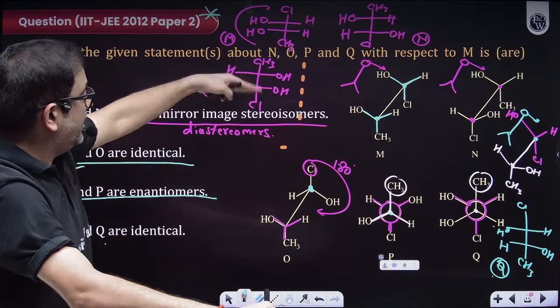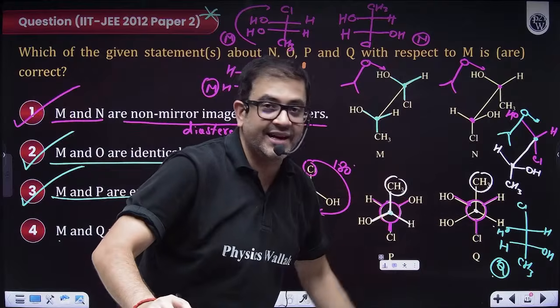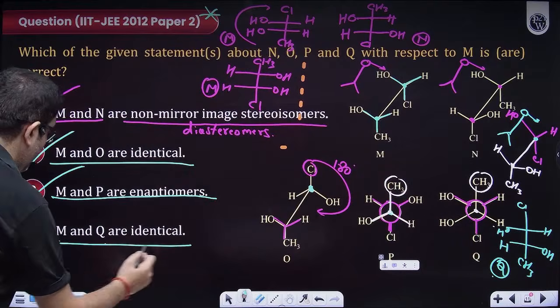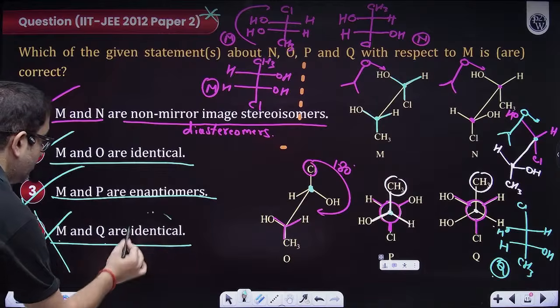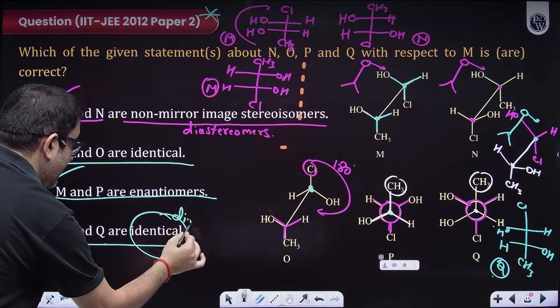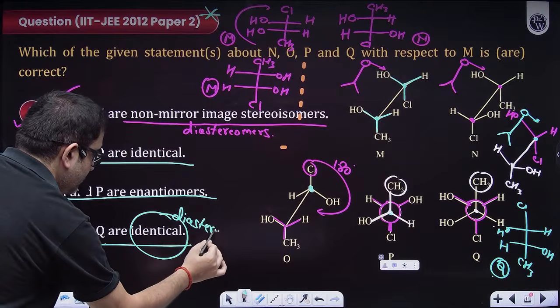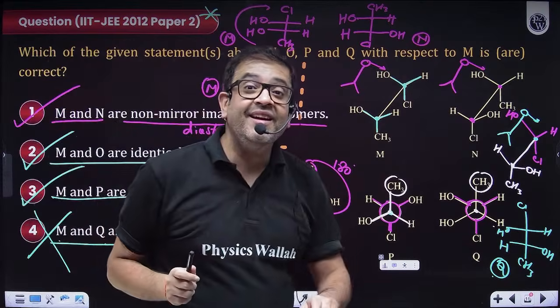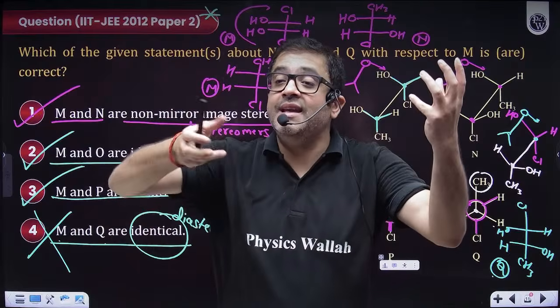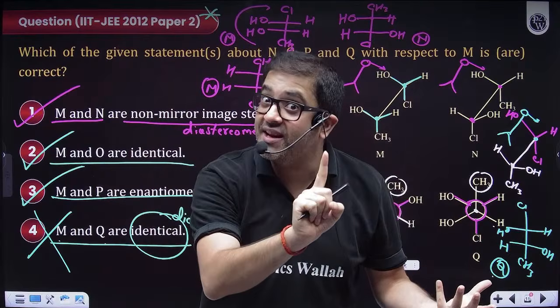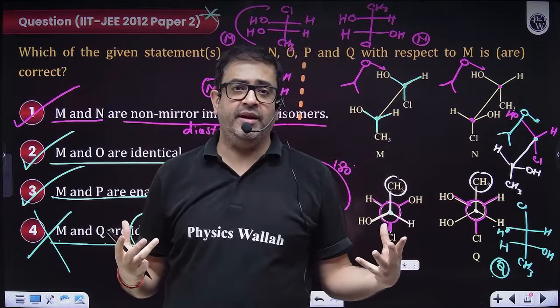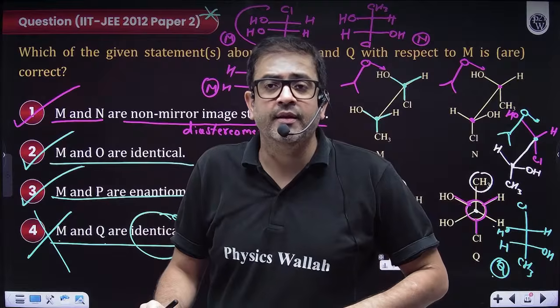Arey, come on sir, here it is on the same side, it is on the other side. They are also diastereomers, sir. M and Q are diastereomers. When they are enantiomeric, if R is S, S is R, exact opposite, mirror image. In all other cases, they are diastereomeric. I hope everybody is clear.